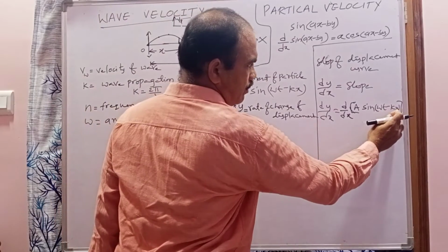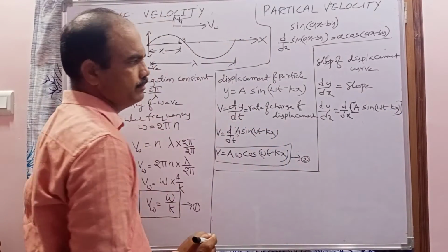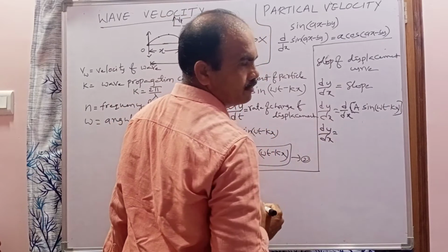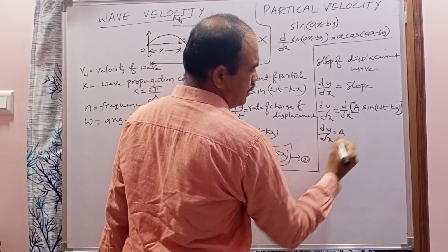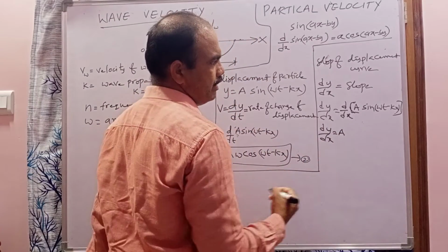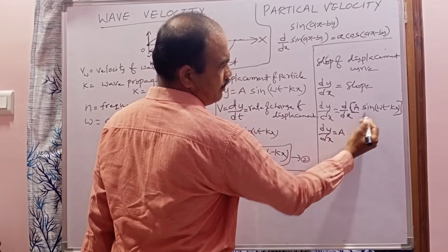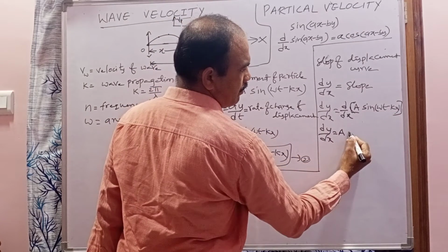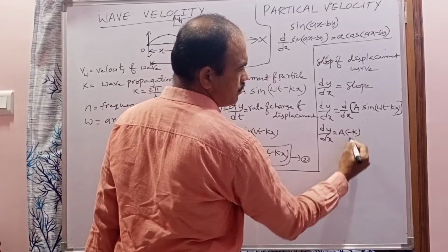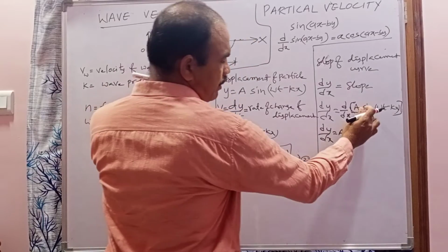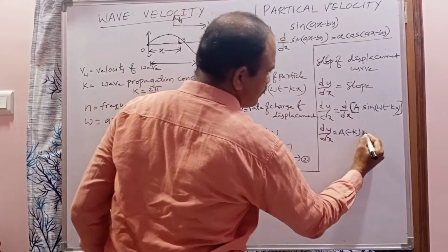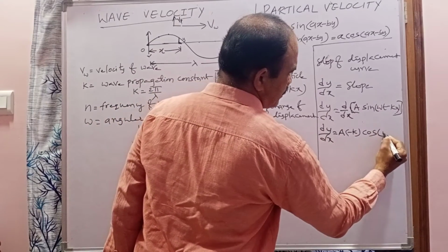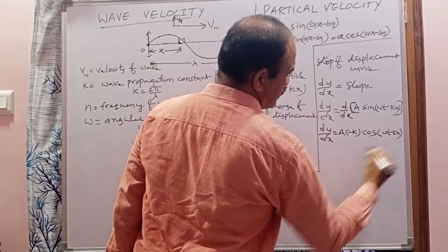And k is constant; only x is changing. dy by dx is equal to, a is a constant, so take a outside. Now the sin is differentiated with respect to x, so in front of x what is there? Minus k, right? Minus k outside, and this sin will be converted into cos, and the remaining stays as omega t minus kx.